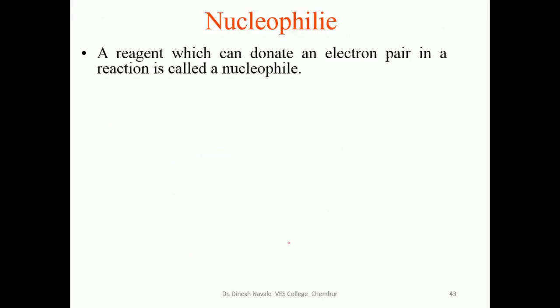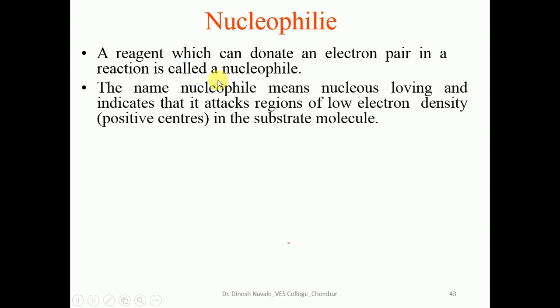So what are nucleophiles? As we have seen in some of the previous slides, what are electrophiles and what are nucleophiles? A reagent which can donate an electron pair in a reaction is called a nucleophile. The name nucleophile means nucleus-loving, and indicates that it can attack the region with low electron density, that is, an electron-deficient center or the electrophile.